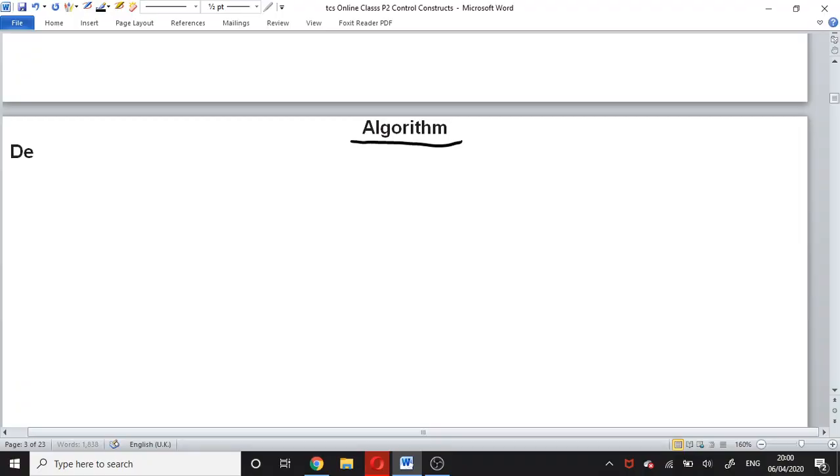Yes, design of a solution. Yes, this is design of a solution.